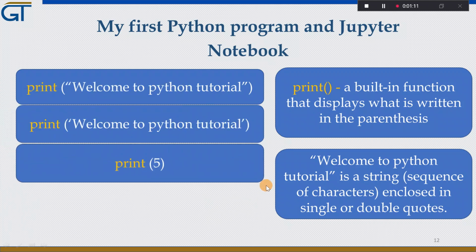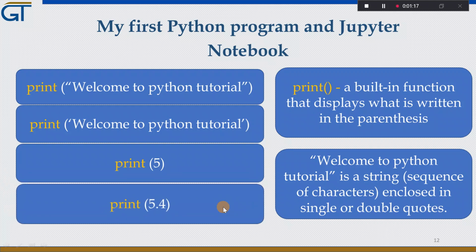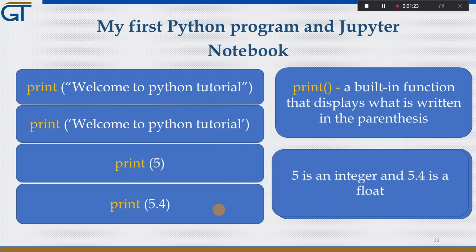We can also print integers like print 5. We can also print decimals or floating point numbers. So 5 is an integer and 5.4 is a float.